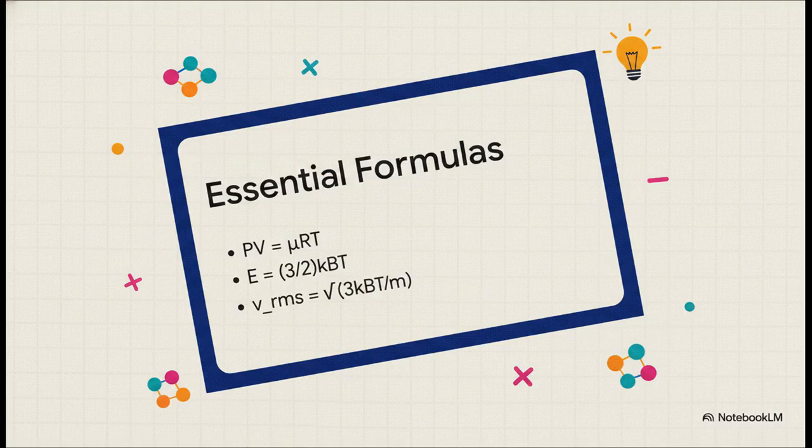PV = μRT is your big picture macroscopic connection. That second formula, E = 3/2 k_B T, is absolutely critical. It's the bridge to the microscopic world. It mathematically proves that temperature is fundamentally just the kinetic energy of the particles. And finally, the root mean square speed formula calculates exactly how unbelievably fast these tiny particles are zipping around based entirely on their mass and the temperature of the room.